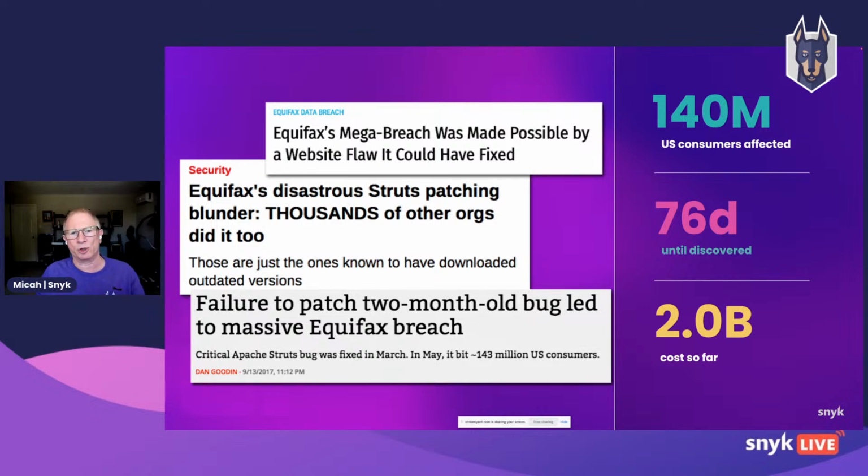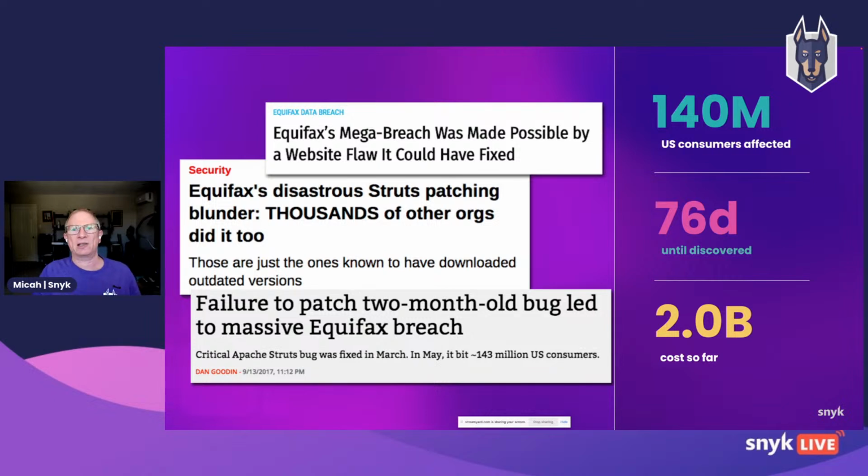Really, the disclosure part is earlier in the timeline than we have a tendency to think of as developers, because once it's disclosed, that's when developers go to work. And even once it's fixed, that's still the middle of the timeline because attackers know that there's going to be a lag between the fix being released and companies actually implementing the fix.